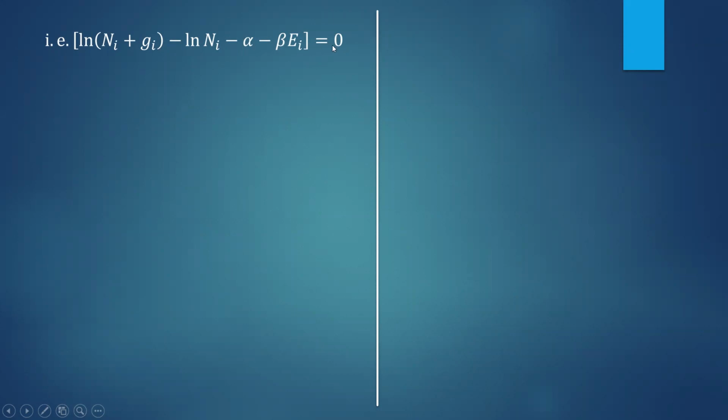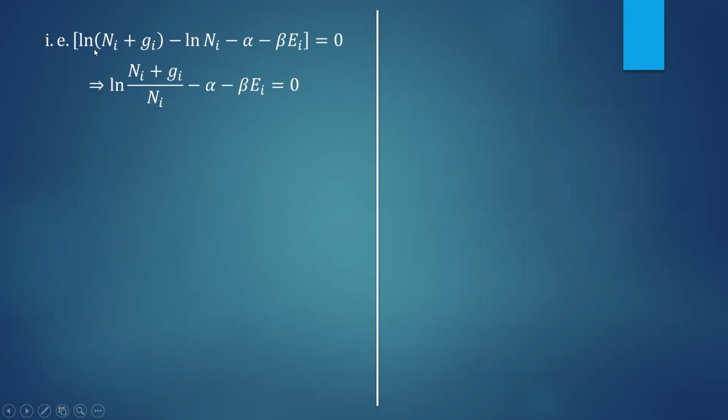So rearrange. Finally, we need the expression for the distribution function. What do you mean by distribution function? It is the ratio of ni to gi. That ratio you have to find. So rearrange, and if you combine these two, you will get ln of ni plus gi by ni. It is of the form ln of m minus ln of n.